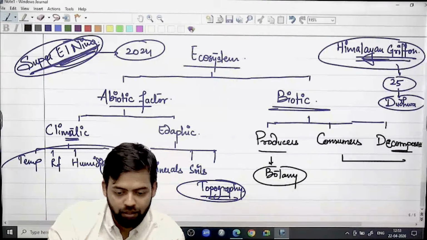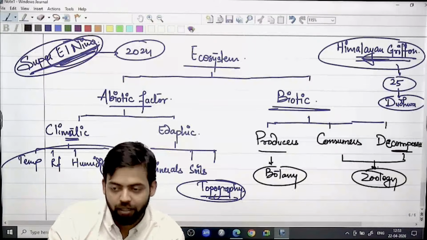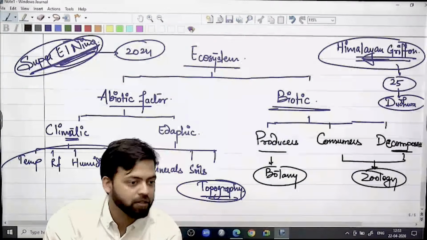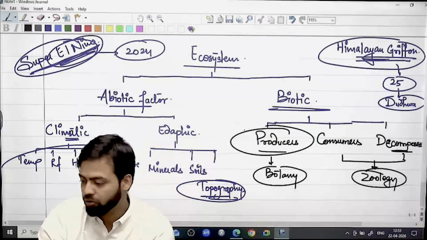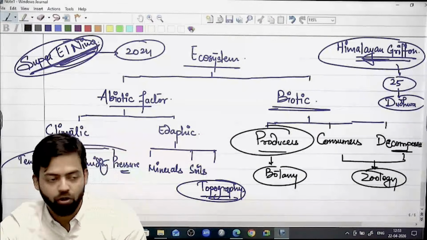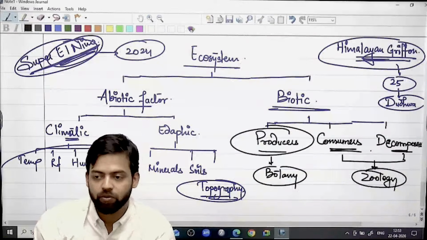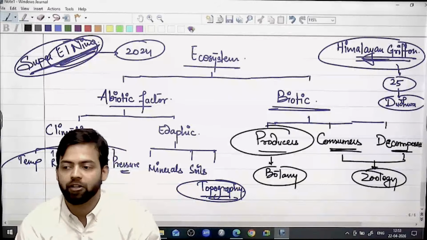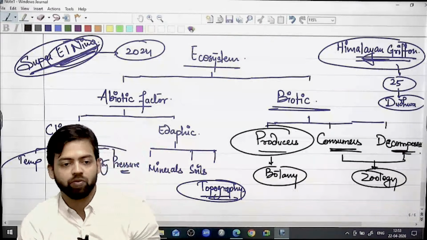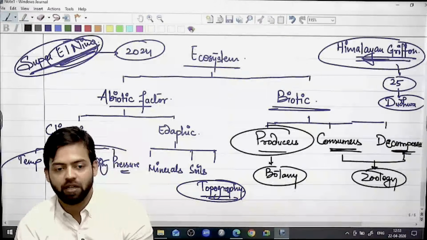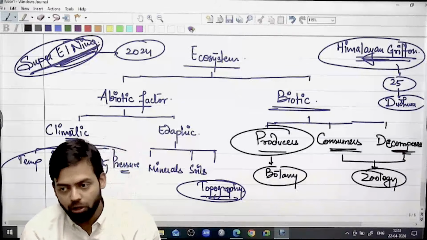Botany, zoology, what are these? Nothing but the basis of these species. Producers, if we say, primary producers, secondary producers, right? Different types of producers, microorganisms, all this becomes very, very important. Same is the case with consumers, whether it is a primary consumer, a secondary consumer, or an apex consumer. Then decomposers, which type of scavenging species is there, which kind of parasite is there, that we need to see whether they are able to decompose or not, right?